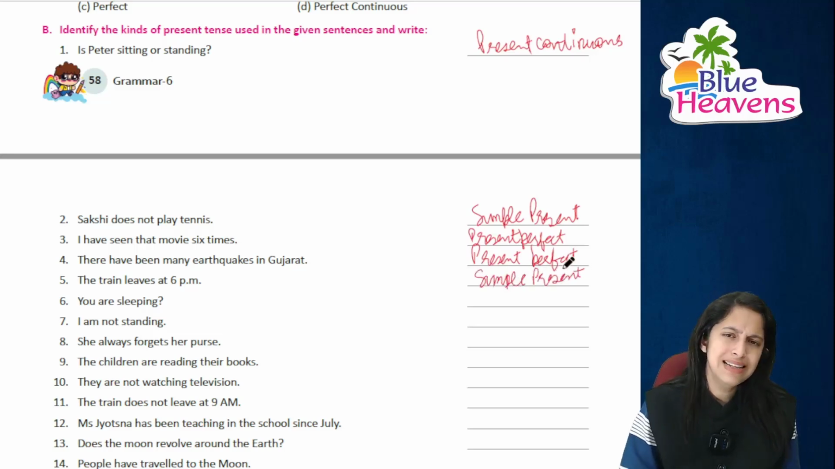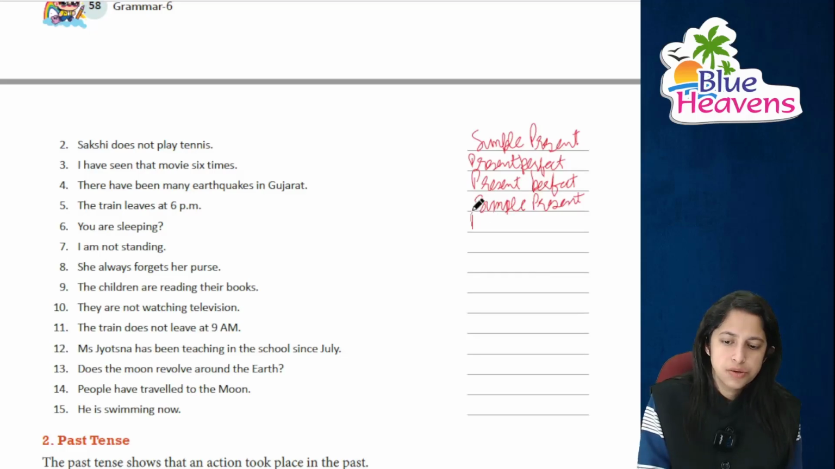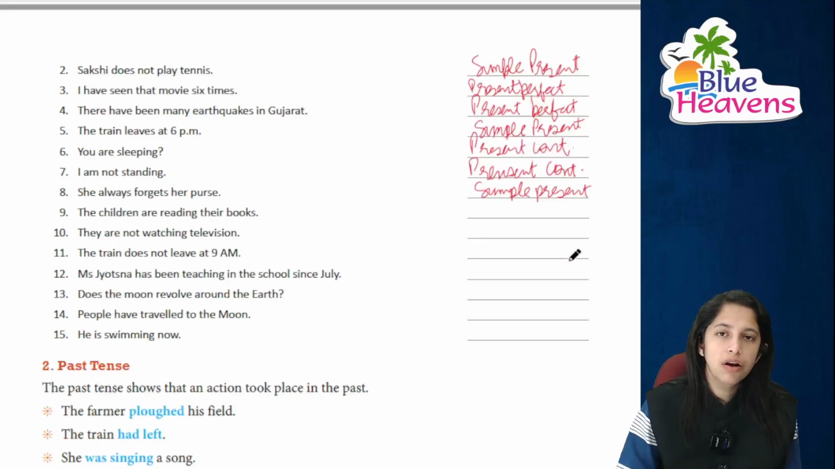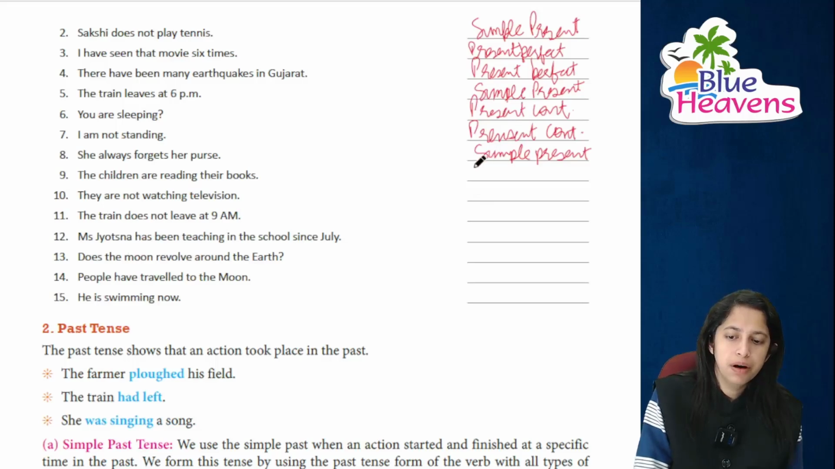You are sleeping. आप सो रहे हैं. This is present continuous. Right? I am not standing. Again, this is present continuous. We always forget her purse. This is again simple present. The children are reading their books. वो बच्चे अपनी किताब पढ़ रहे हैं. This is present continuous.